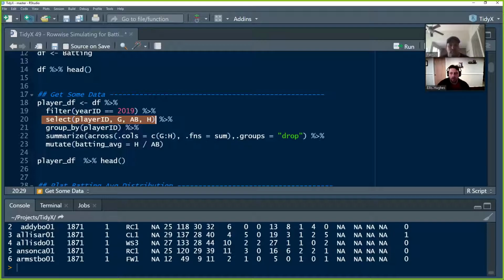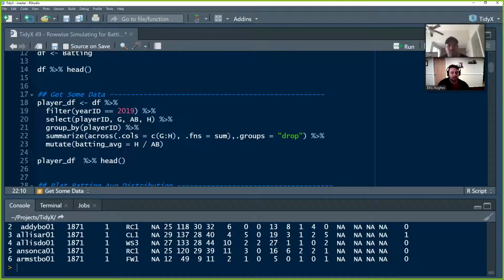There's also the potential that a player could have played for multiple teams, right? And so what we're going to do is group by player ID, so that we can use a summarize. In any cases where a player may have played for 1, 2, 3 teams, who knows, we're going to go across all the statistics of games, at bats, and hits and sum them together, so that we can get a value for the actual player themselves.